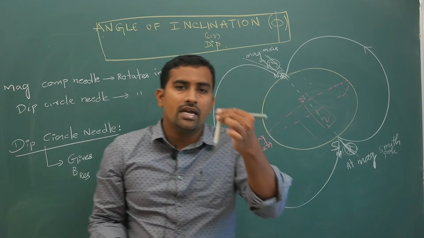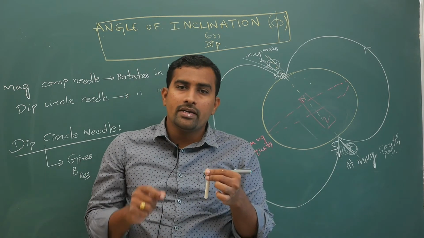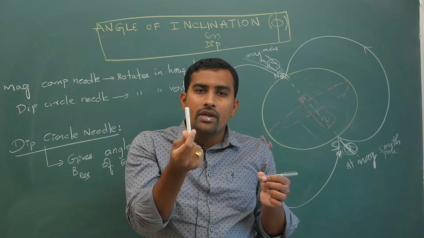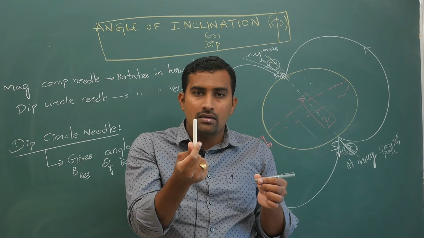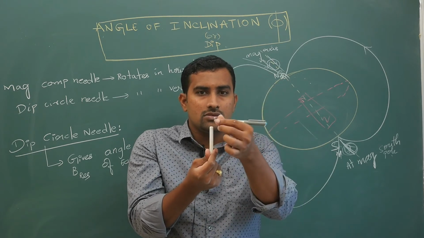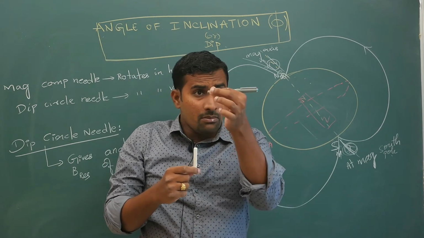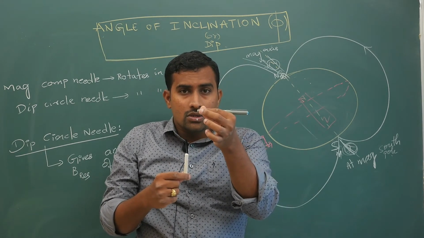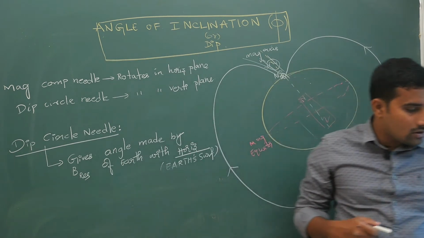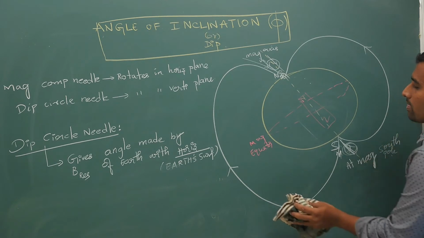So my point is, at the poles your dip angle is 90 degrees. Okay, getting my point? The dip circle needle will orient itself in the direction of the resultant magnetic field, and the instrument gives us the angle between the horizontal to the earth surface. So I am at the pole, my field lines are coming this way, my horizontal is this way, right? So the equipment shows 90 degrees. I don't know how much you have followed, but I think I am clear.